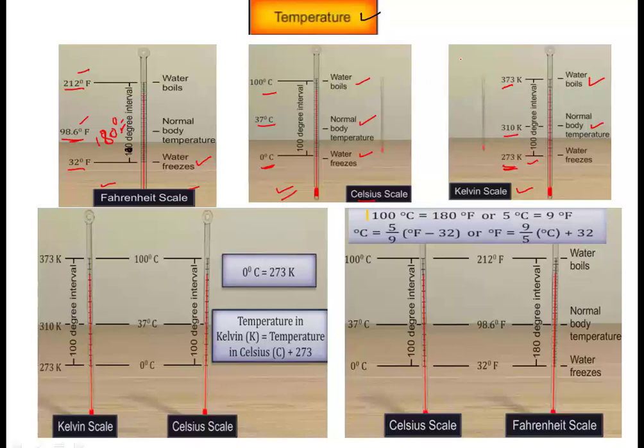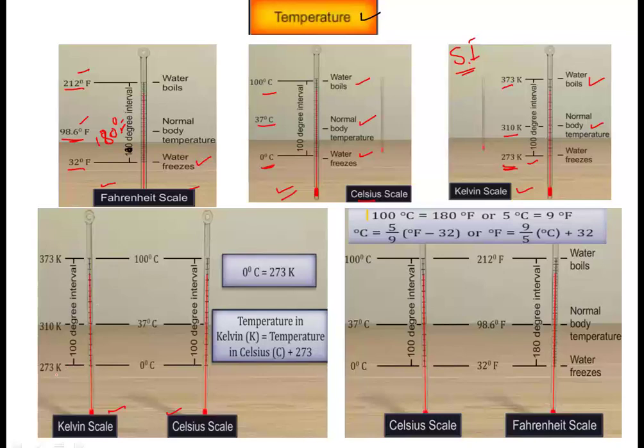Now in the SI system we use Kelvin, so this scale will be used and you can relate all these scales. So first of all, the relation between the Kelvin scale and the degree Celsius scale, which is the most commonly used scale.